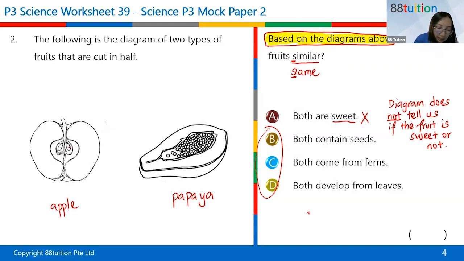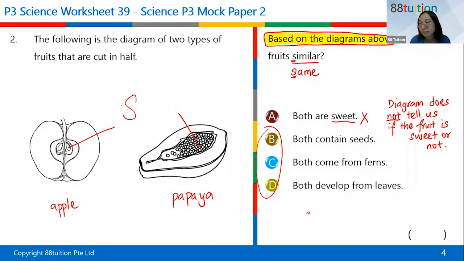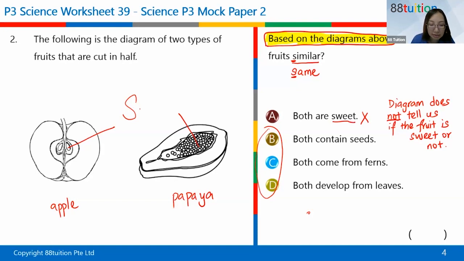All right, Claire, what do you see here? All the small things, they are the what? Usually we don't want to swallow it, right? Starting with S. All right, Claire, I'm waiting too long for your answer. I really do not know what is going on. Are you typing the answer out? Okay, so these are the seeds. So the answer is both contain seeds. All right, so the answer is B.